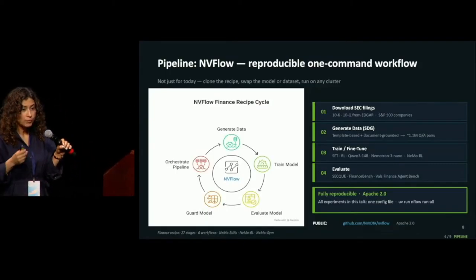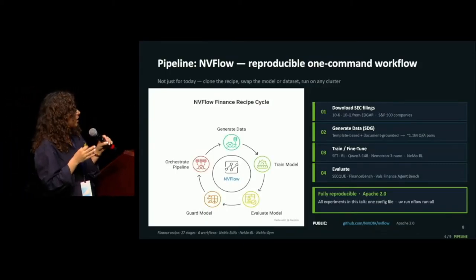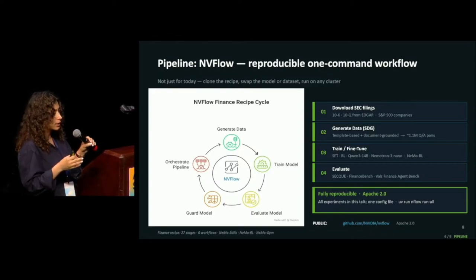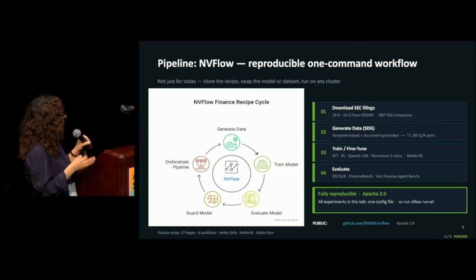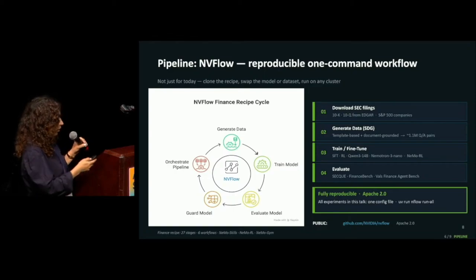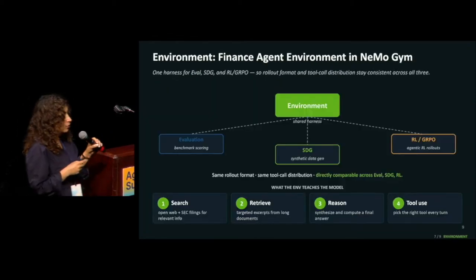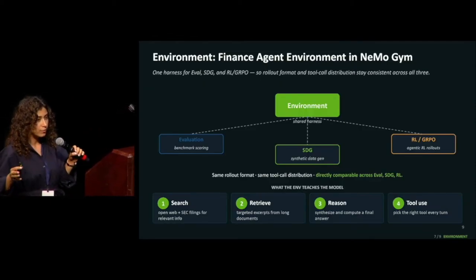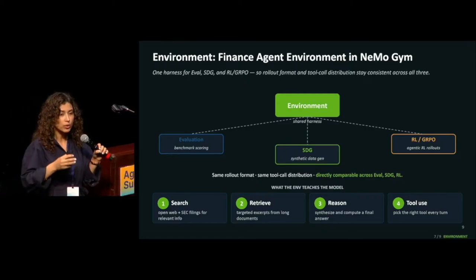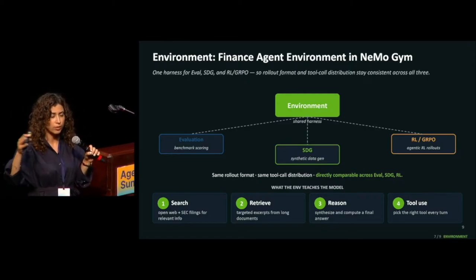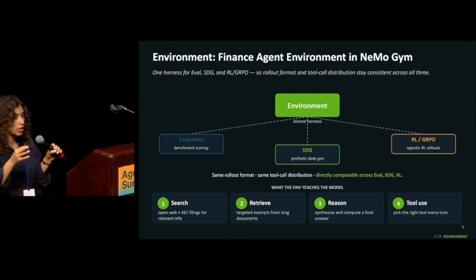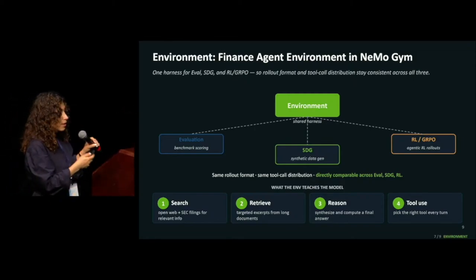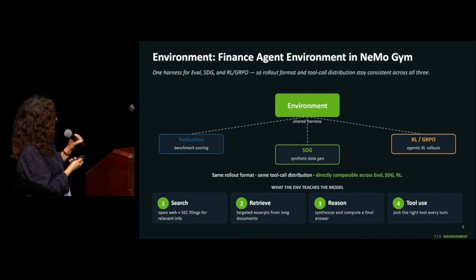So how have we done that? We have done all of this through one pipeline orchestrated under NVFlow. You can do all the synthetic data generation, model fine-tuning, evaluation, and RL training in one pipeline. And we made an important decision in our pipeline: having a shared single environment. What does that mean? It means all the synthetic data generation, SFT tuning, and RL tuning use the same tools and the same format, so there's no need to worry about consistency.